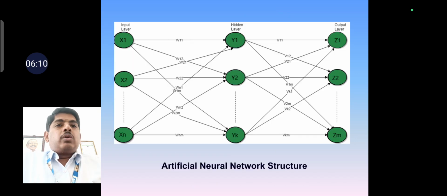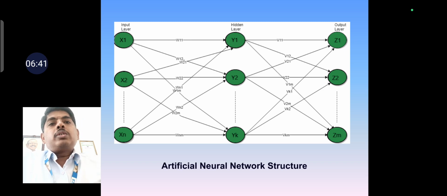See here, this is the artificial neural network structure. Look at this diagram. We have the input layer, hidden layer, and output layer. X1, X2 up to Xn act as the input layer. Y1, Y2 up to Yk act as the hidden layer, and the final one, Z1, Z2 up to Zm, is nothing but the output layer.